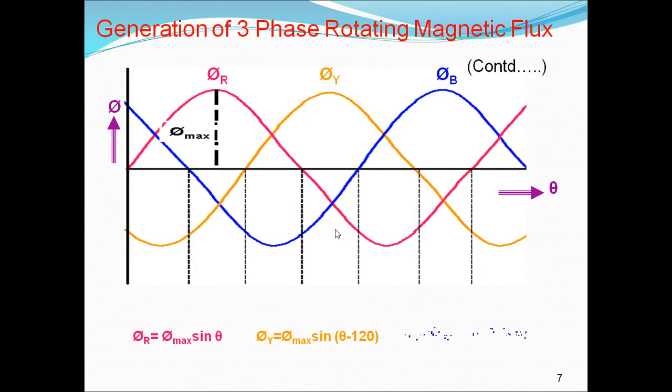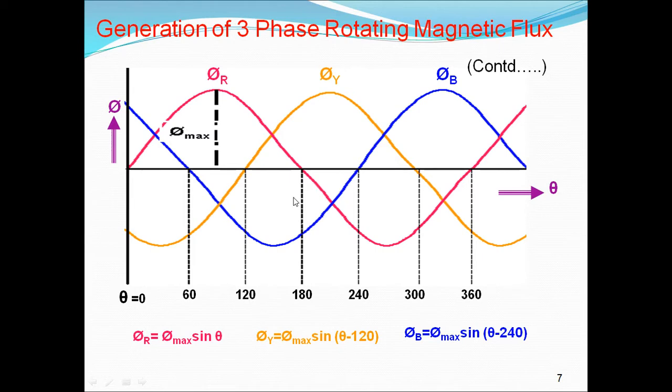The flux due to the current flowing in each phase winding is assumed to be sinusoidal and is represented as shown in the figure. These are the equations. All are sinusoidal, that's why we wrote sine, sine, sine. And the maximum flux is phi m, so we wrote phi m in each. Phi r starts at 0 degrees, phi y starts at 120, phi b starts at 240 degrees.